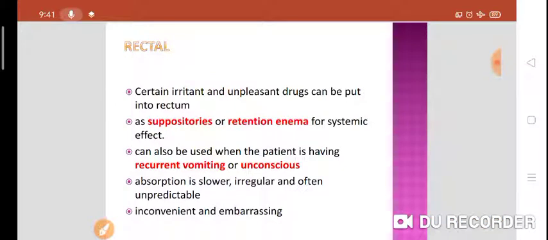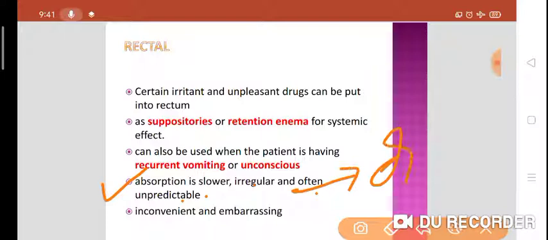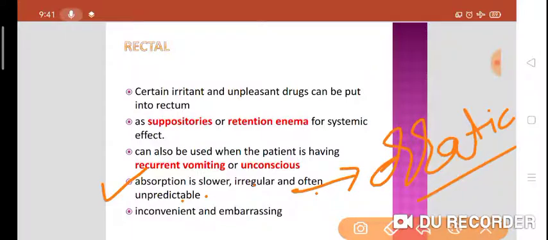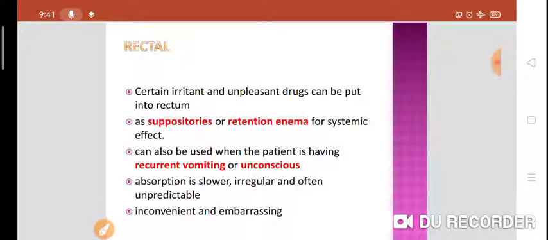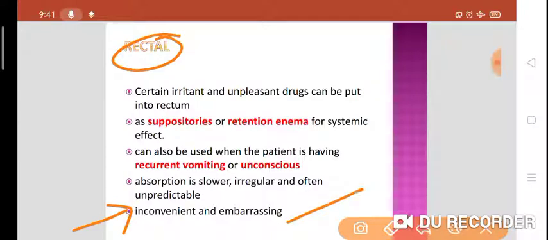Absorption through the rectum is slow, irregular and often unpredictable, or you can say the absorption is erratic. Why? Because of the presence of fecal matter in the rectum, which interferes with the absorption of the drug. And one more thing, the rectal route is quite inconvenient and embarrassing for the patient as well as for the doctor.